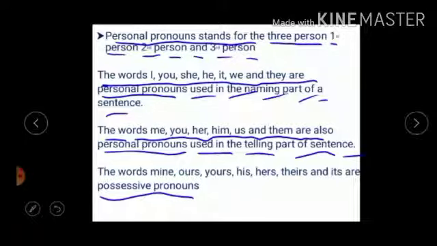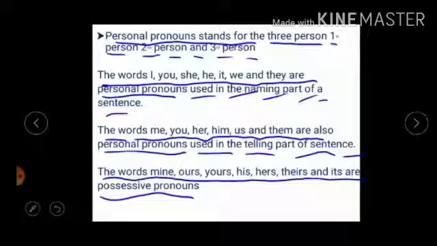Okay, yes, the words mine, ours, yours, his, hers, theirs and its are possessive pronouns. When we tell that the thing belongs to us, then we use the word mine. Yes or no? It is mine. So this mine shows a possessive pronoun.